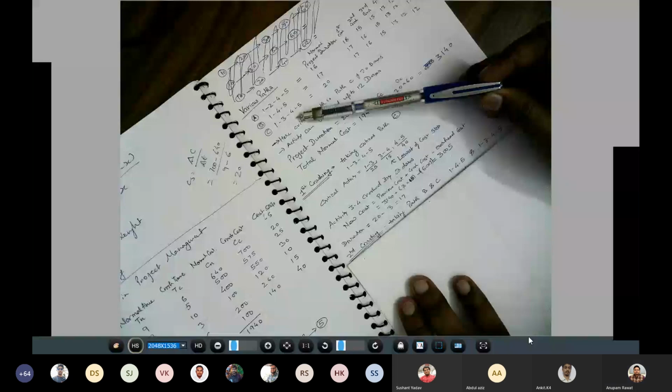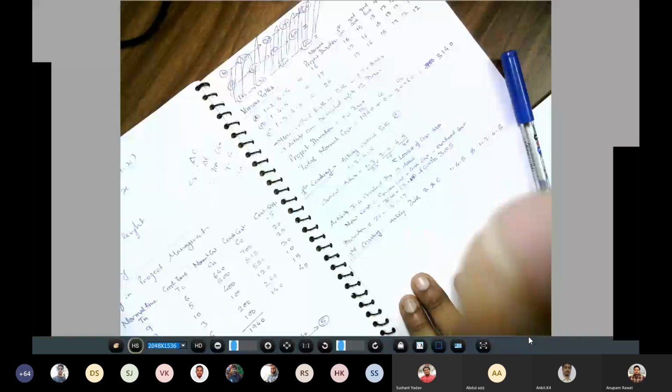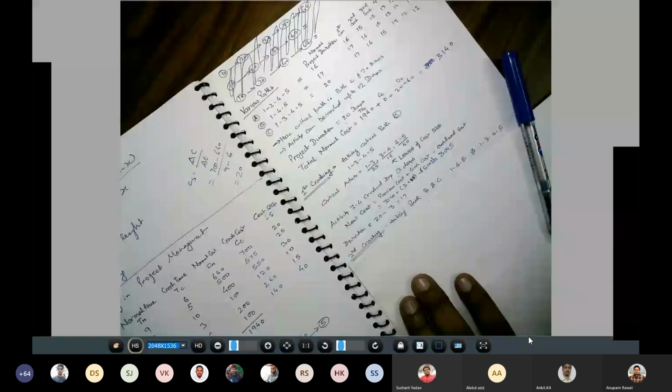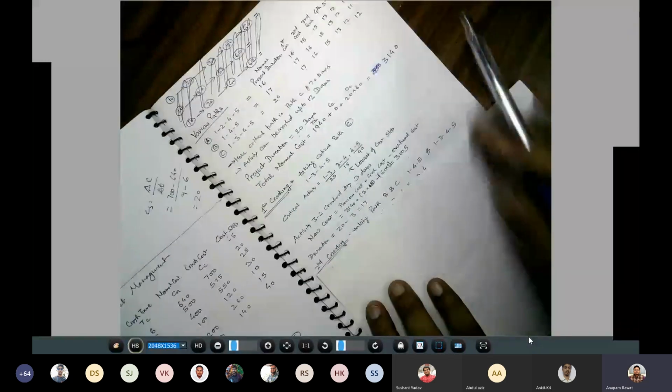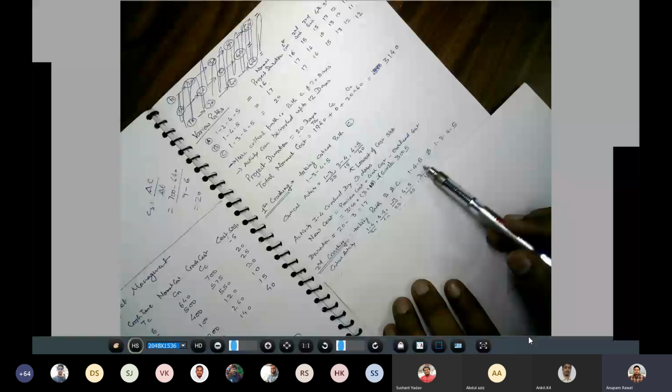Okay, so here in path B and path C, the path B is basically 1, 4, 5 and 1, 3, 4, 5.